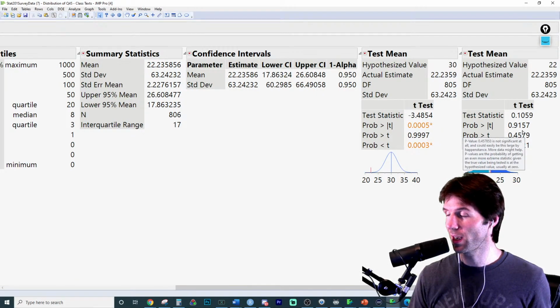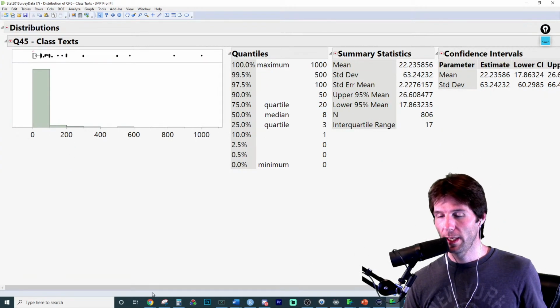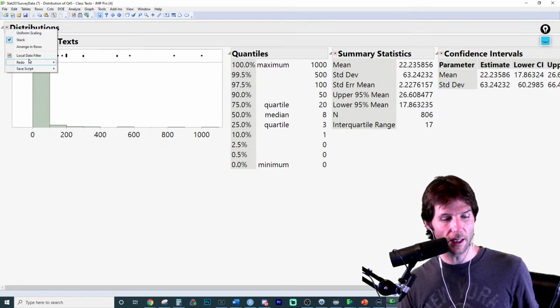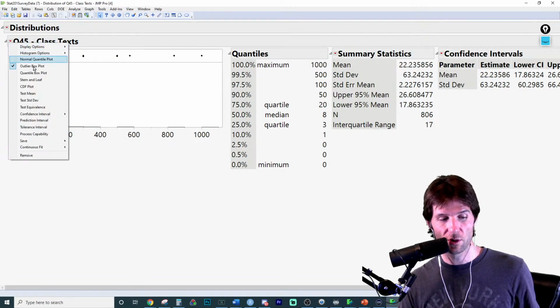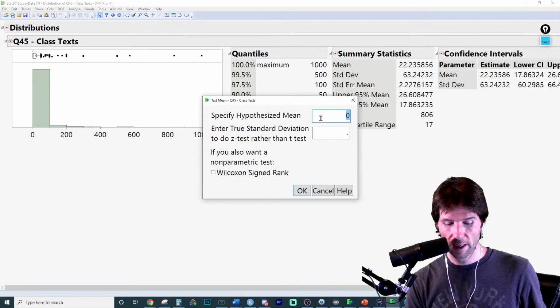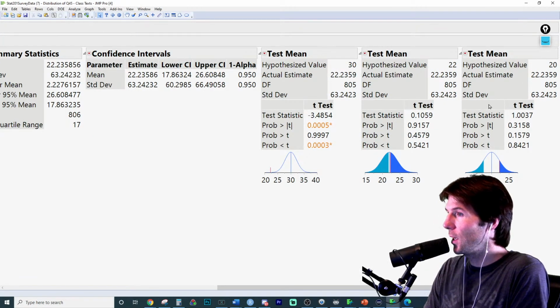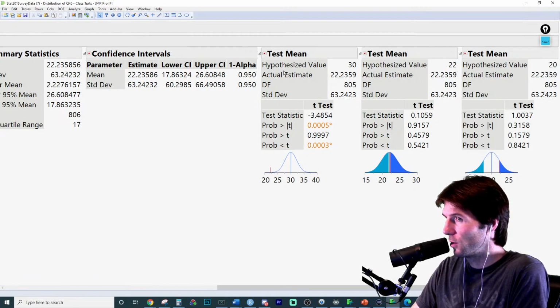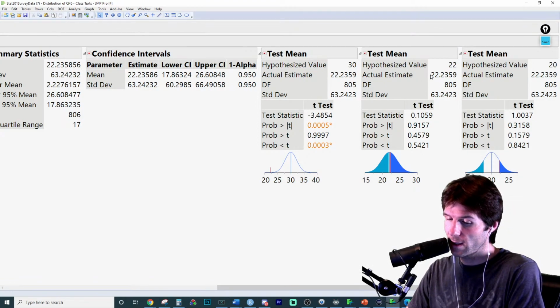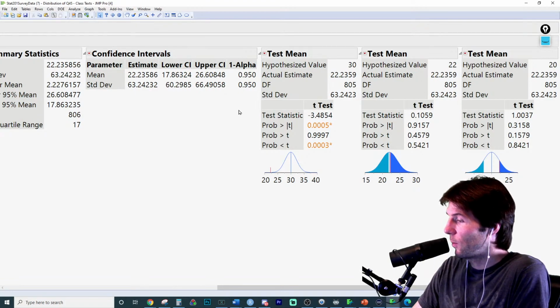There's the p-value for the two-sided test. I would not reject 22. And so you're saying, wait, so that's true? No, it's not that that's true that students send 22 texts during class. Just like 20, it's a value I do not reject. So any value inside the interval I do not reject. Notice how 20 and 22, these hypothesized values. So I need to write up a hypothesized value and a value to reject.